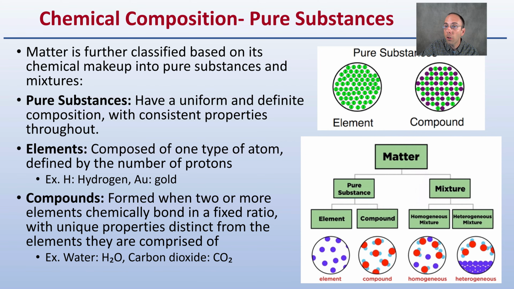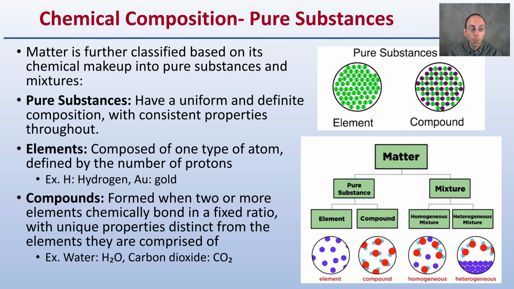Now, chemical composition of pure substances. This is where matter is further classified based on this, as with pure substances as well as mixtures. But pure substances do have a uniform and defined composition with constant properties throughout. Elements are composed of one type of atom defined by the number of protons. For example, H stands for hydrogen, Au for gold. And you can look at the periodic table of elements for some of those.